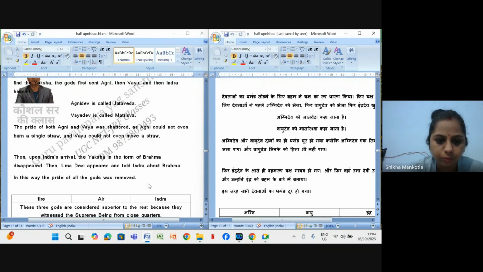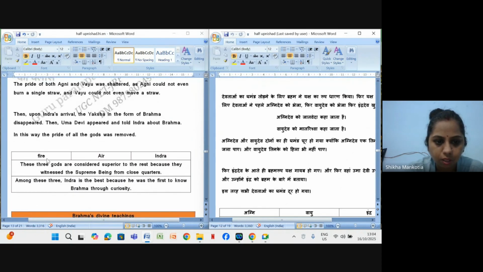Agnidev, Vayudev and Indra: these three gods are considered superior to the rest because they witnessed the supreme being from close quarters. There are other devtas also, like Surya Dev and Varun Dev.